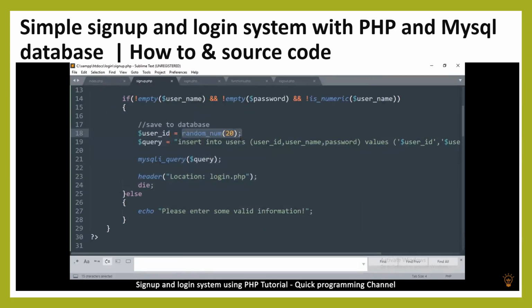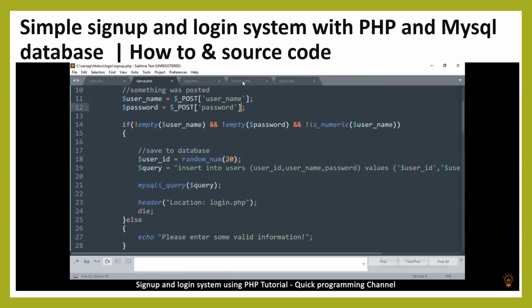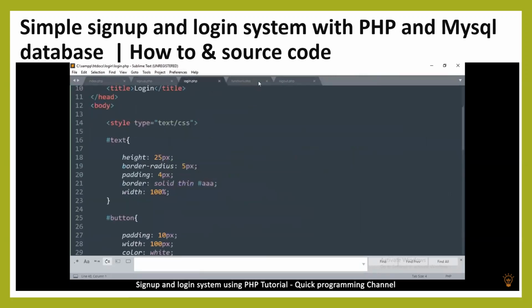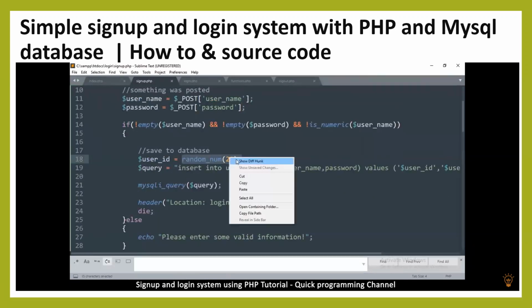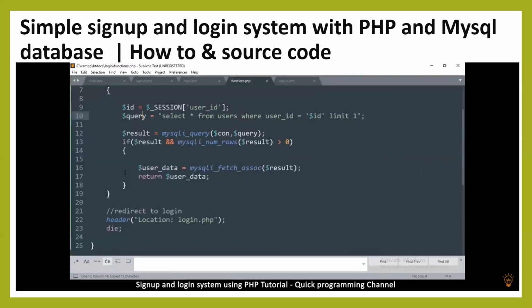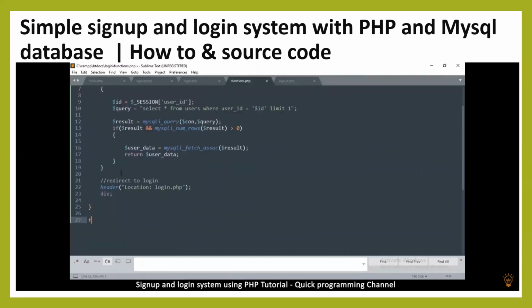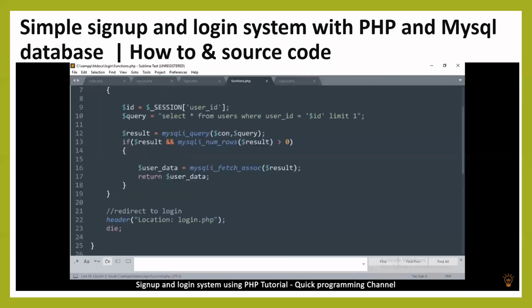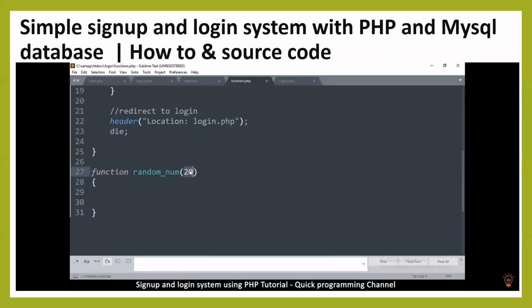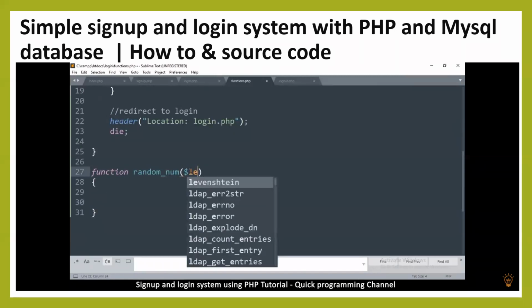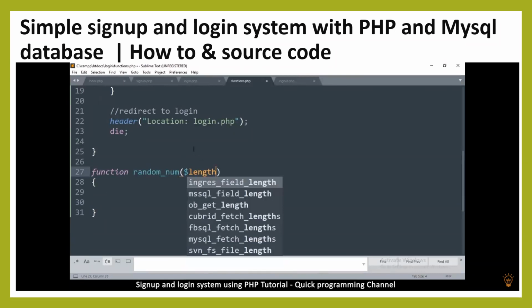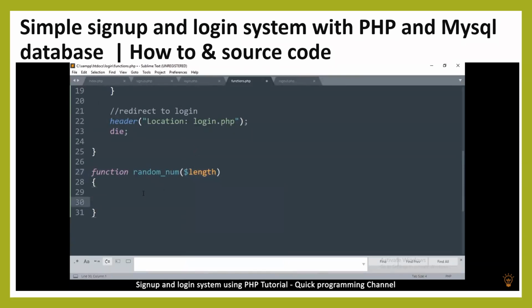So let's create this function, and since all functions reside in the functions page, that's where we will go. Let me copy the name of the function so that I don't get it wrong. Here we have one function in here, so let's go down here and create another one and say function. Now instead of putting in a number, we'll say length. So this will determine how long the number is, but not really, it will be the maximum. So I'm going to say text is equal to empty.